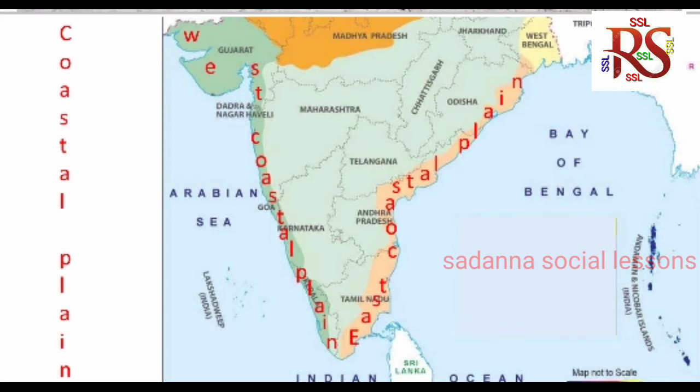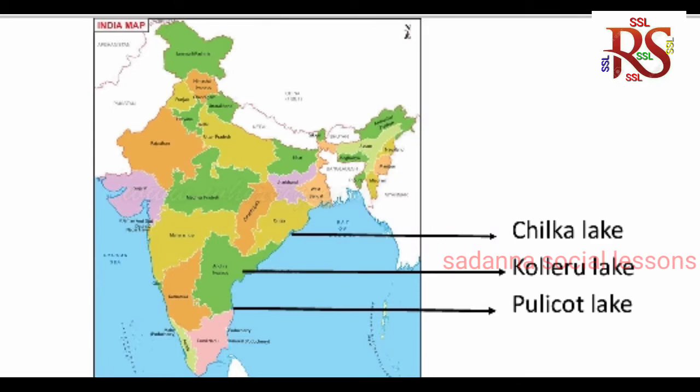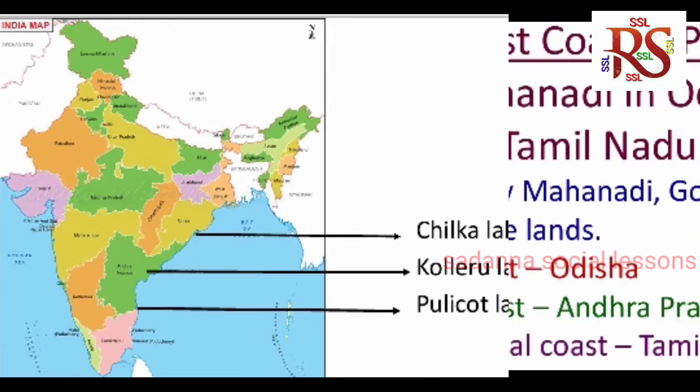The east coastal plain from Mahanadi to Tamil Nadu is formed by Mahanadi, Godavari, Krishna, Kaveri. Very fertile lands. It has three parts.